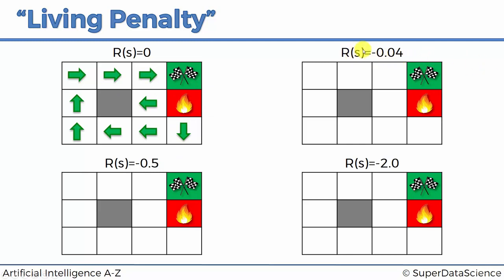Now let's see what happens if we add a negative reward for just being alive, for making a step, for making a move.